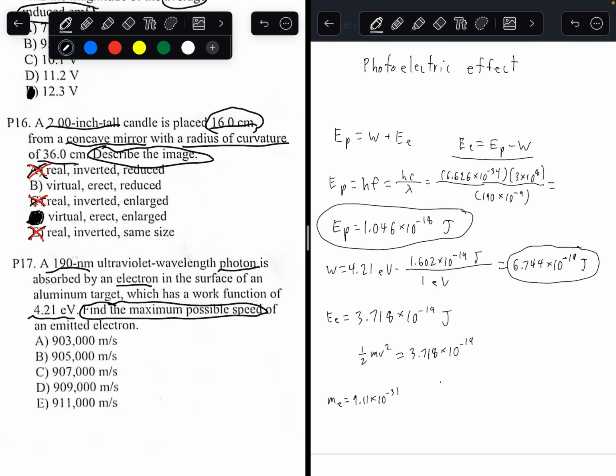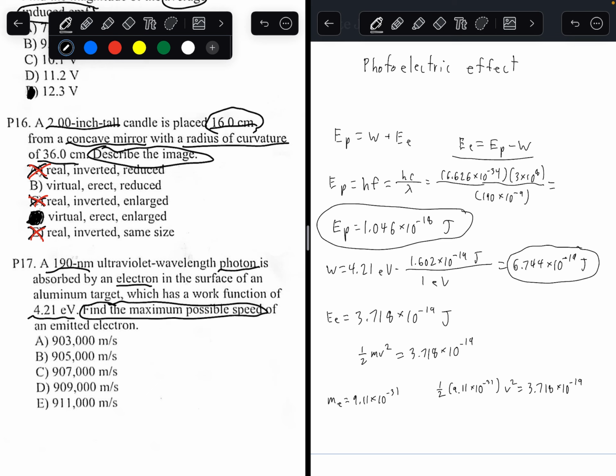So you're going to get 1/2 times 9.11 times 10 to the negative 31 times v squared equals 3.718 times 10 to the negative 19. Plugging in, and now you want to solve for v. So times 2 divided by 9.11 times 10 to the power of negative 31.